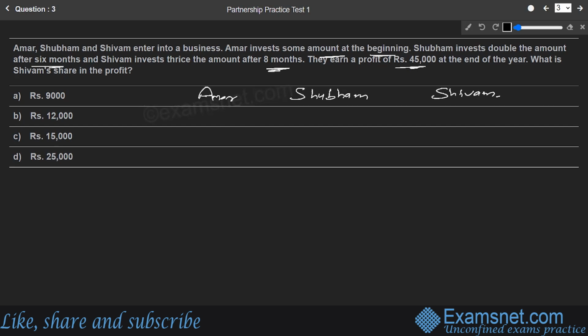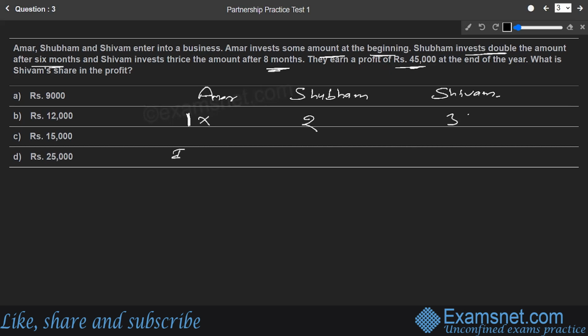Or we can take just one, because ultimately they're going to get cancelled out. So we can take Amar's investment as value 1, and Shubham's investment is double, so we can take 2, and Shivam's investment is triple, so we can take 3. We can take X, 2X, 3X also. We can take 1, 2, 3 also, because ultimately it's going to get cancelled out. So we have taken 1, 2, 3 as the investment factor.